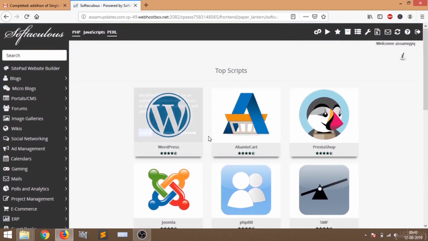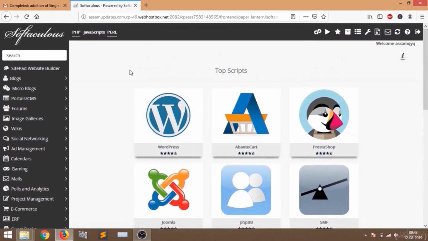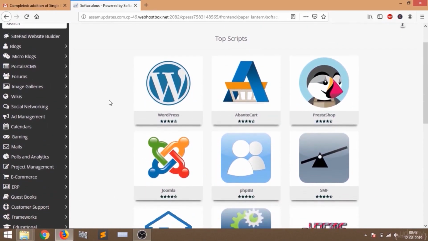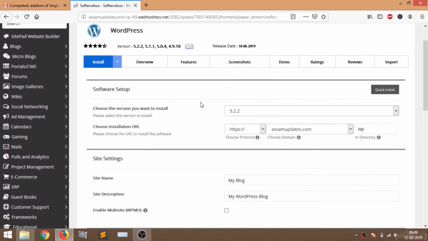Now you will see there are several apps you can install on your server. What we are going to do is install WordPress. You can see WordPress here. Just hover over WordPress and click on install. So now you will see this page. Let us fill up the information and install WordPress.